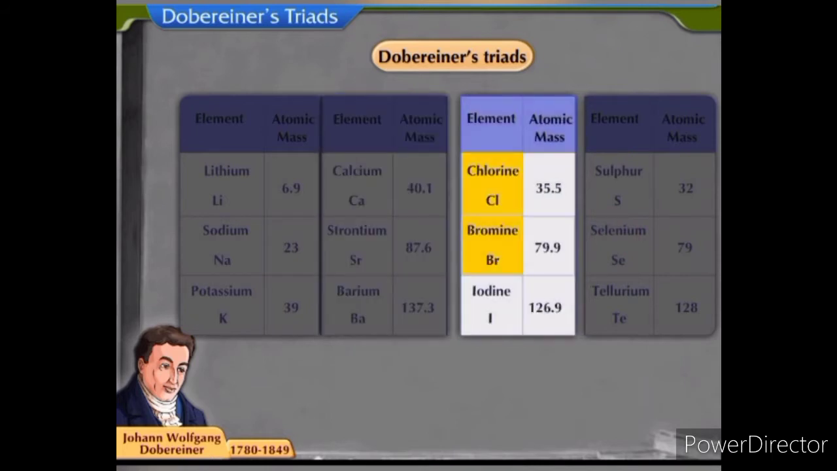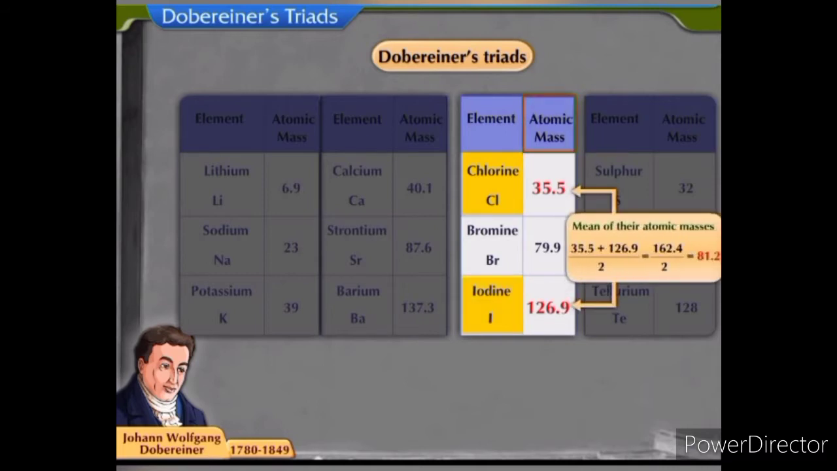Chlorine, bromine and iodine form a triad. The atomic mass of chlorine is 35.5 and that of iodine is 126.9. The mean of these values is 81.2, which is approximately equal to the atomic mass of bromine, which is 79.9.